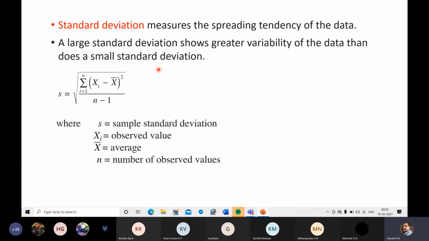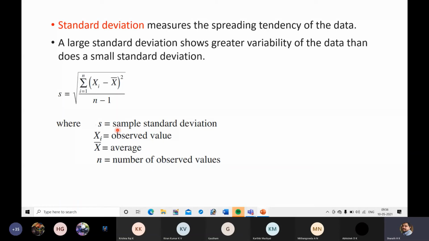In order to find the value of standard deviation, which is denoted by lowercase s, we have an equation. xi is the particular observed value. It may be first, second, third, depending on how many values we are considering.